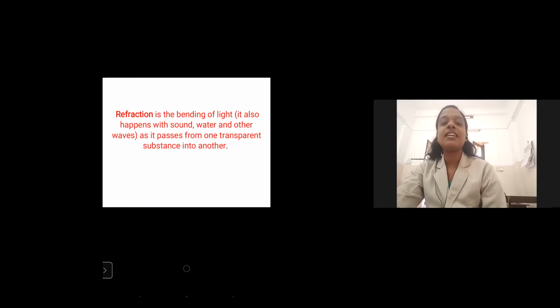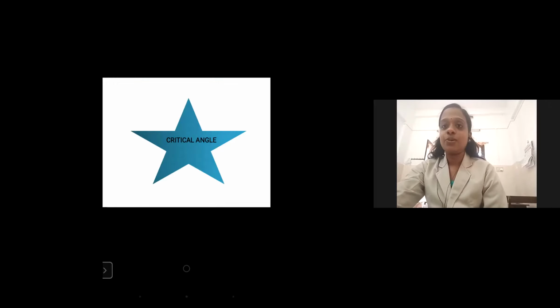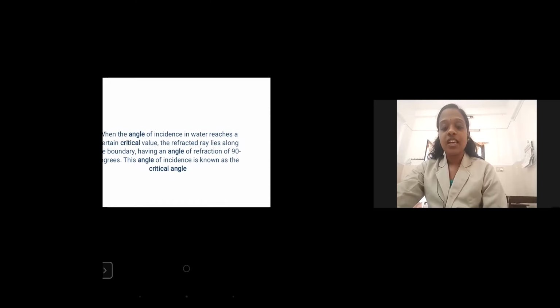So the first one is refraction. That is, we have discussed refraction as the bending of light. It also happens with sound, water, and other waves as it passes from one transparent medium to another. The next one that we have discussed is the critical angle. The critical angle is the angle of incidence in water at which the refracted ray lies along the boundary, having an angle of refraction of 90 degrees. This angle of incidence is known as the critical angle.